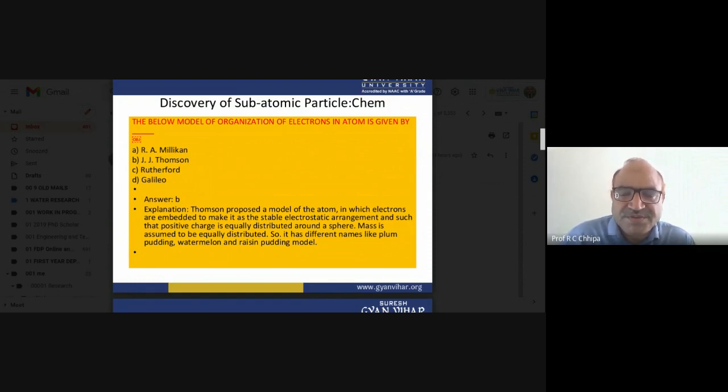John Dalton correlated the whole of the atom and gave the atomic model. Rutherford is also one of the great scientists, as well as Bohr.